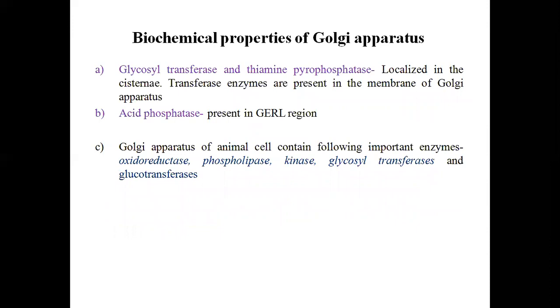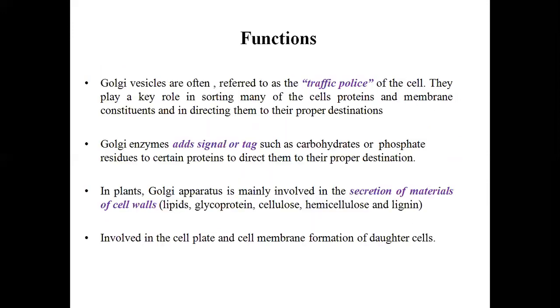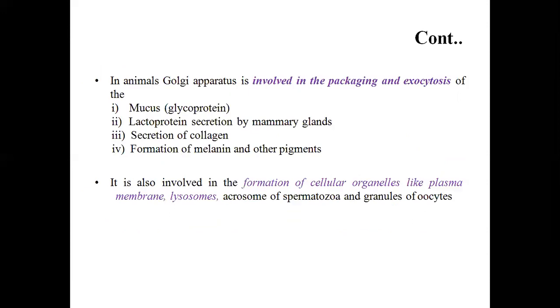The biochemical properties of the Golgi complex we have already seen, and the origin or formation is by the de novo method. The functions are: traffic police, adding signals or tags, secretion of cell wall materials, packaging and exocytosis, and formation of cellular organelles like plasma membrane and lysosomes.